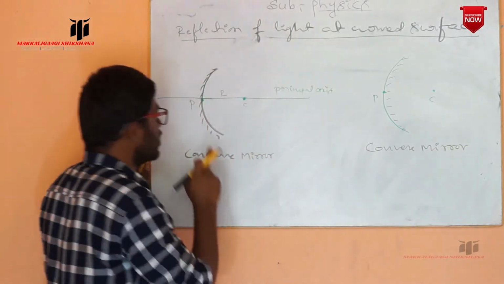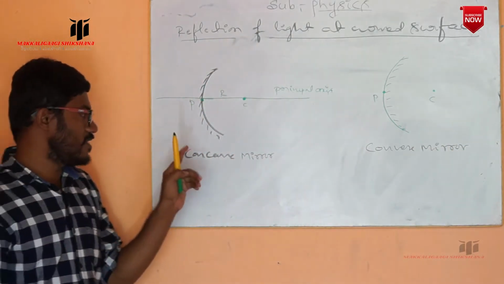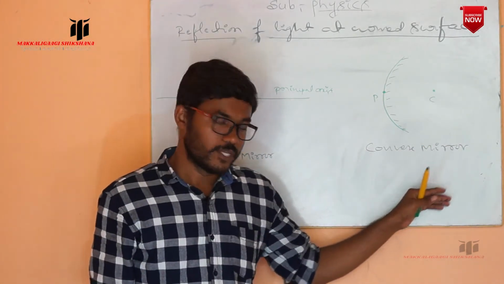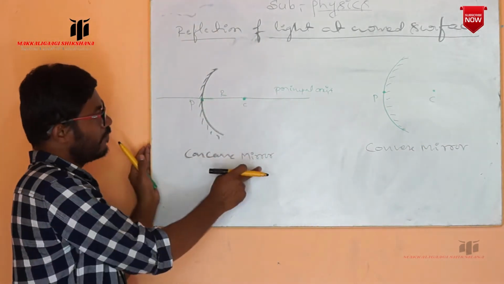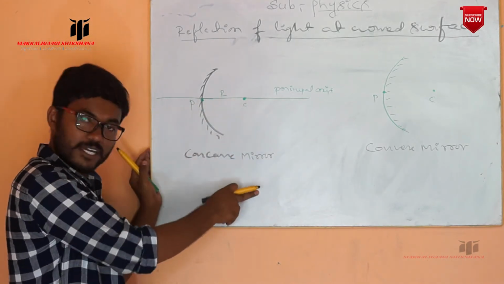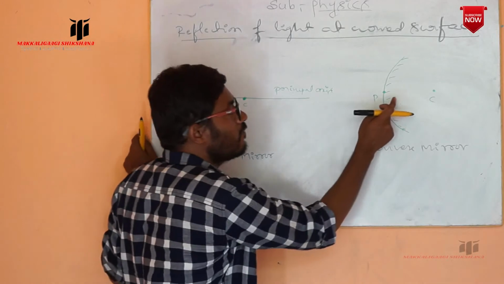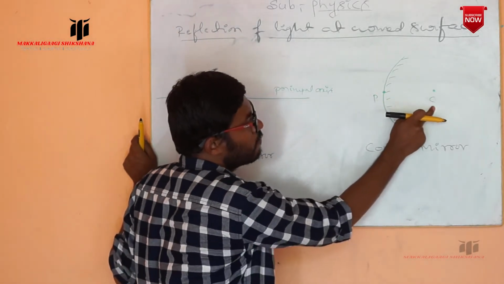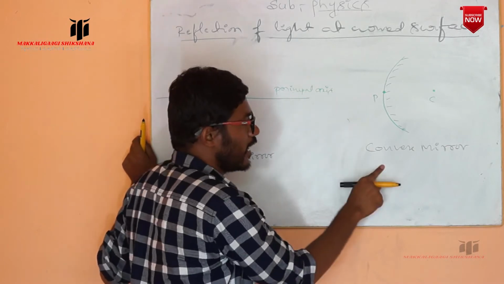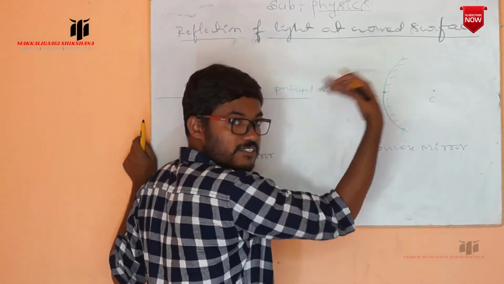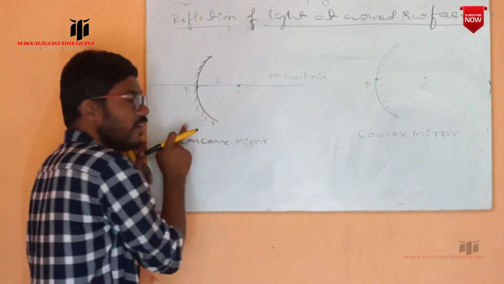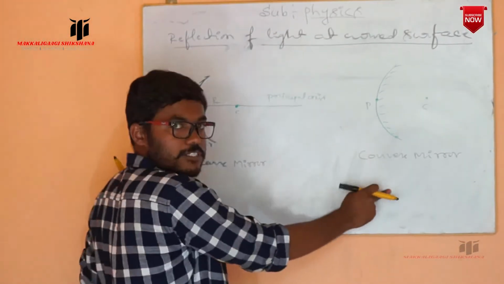See the center of curvature in case of this concave mirror and in case of the convex mirror. In case of the concave mirror, the center of curvature is towards the reflecting surface. But in case of the convex mirror, this is the center of curvature, but the reflecting surface is on the other side of the center of curvature. That is the main difference between the concave mirror and the convex mirror.